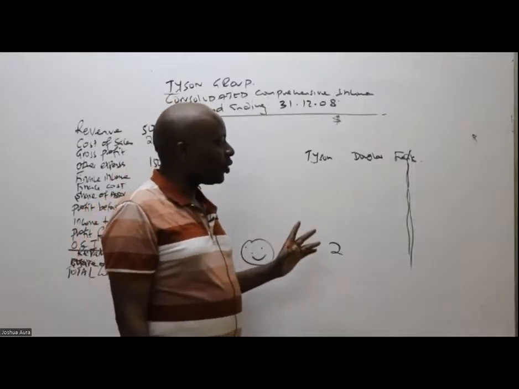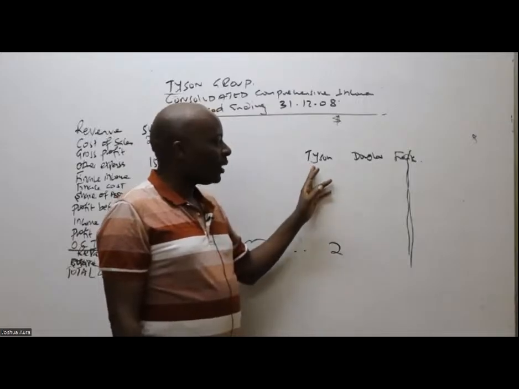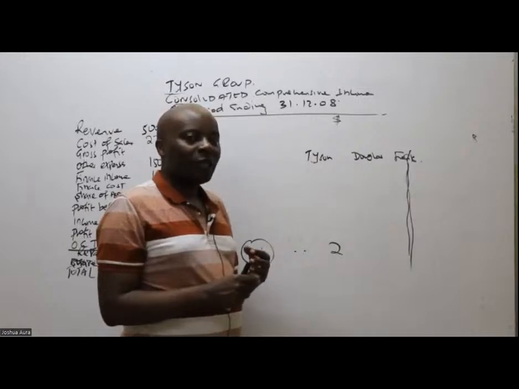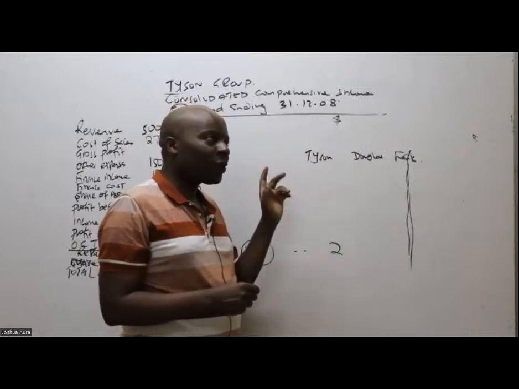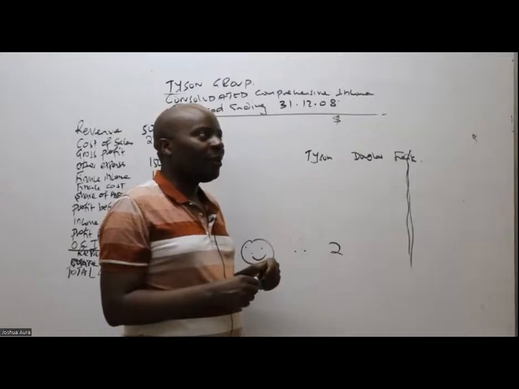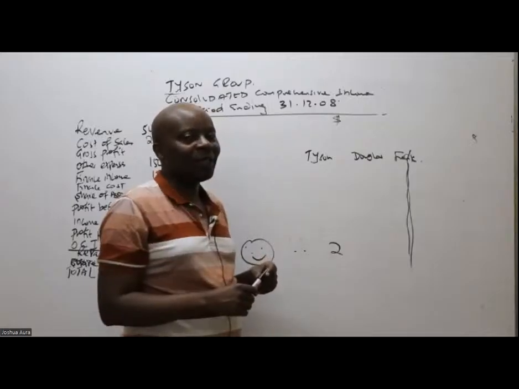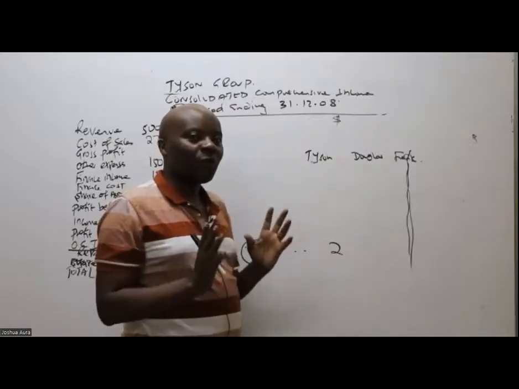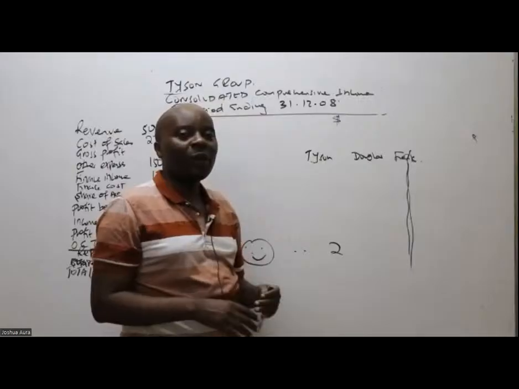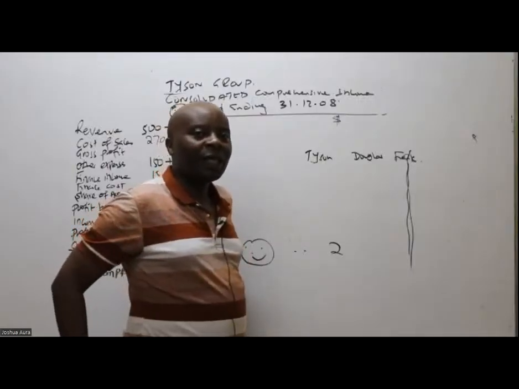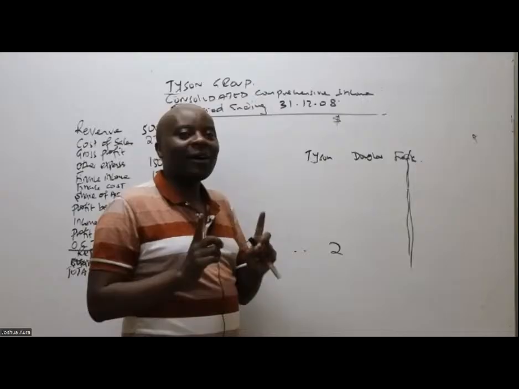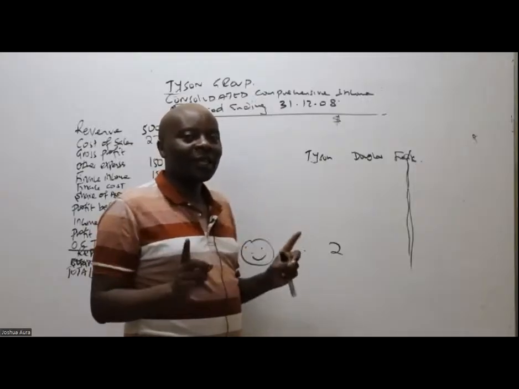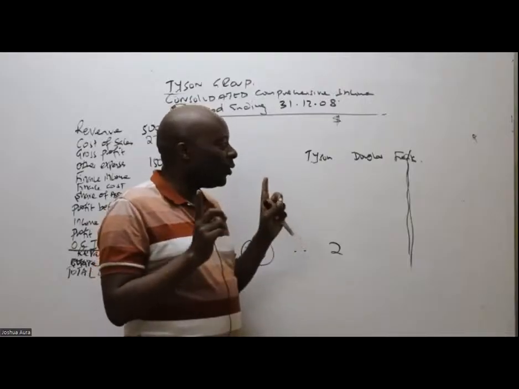So the point is, ladies and gentlemen, if the mother was to sell some goods to the daughter, then at the end of the day, the mother could recognize it in her own financial statements, remembering, hey, I sold some things to my daughter. But when they sit at the end of the year, they sit as a family trying to reflect the operations that took place in their family business. There is no way they'll ever account for these internal transfers, these internal sales. Any sale within the nuclear family